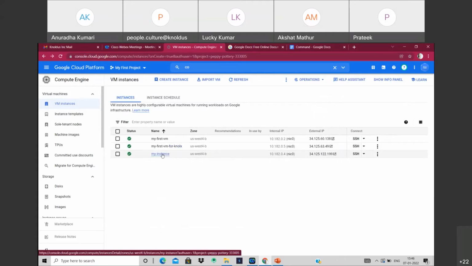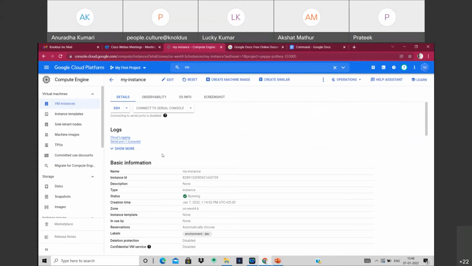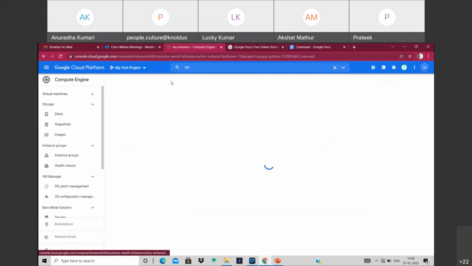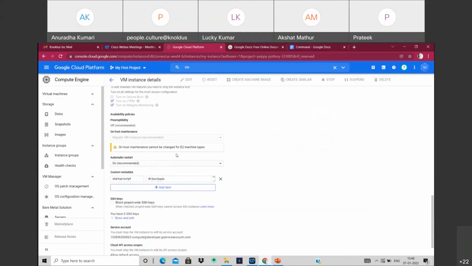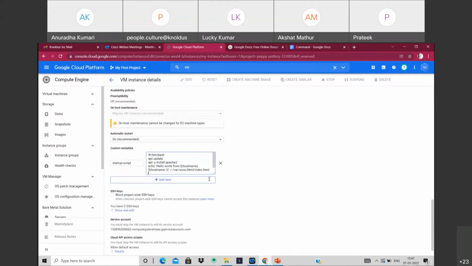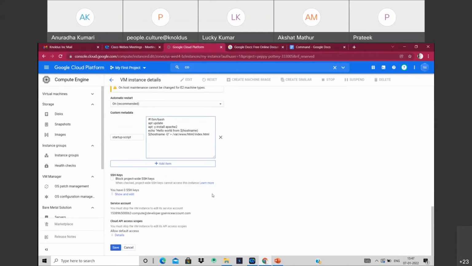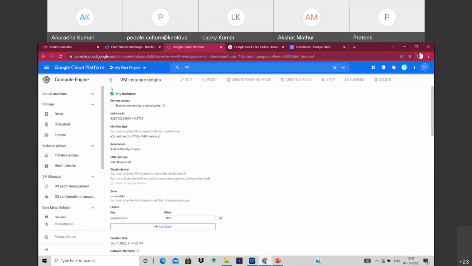This service is created using a startup script. Here's some configuration. You can check from here also. There is an option, startup script. I already mentioned the startup script here. So I already created an instance using a startup script. You can create an instance the same way.